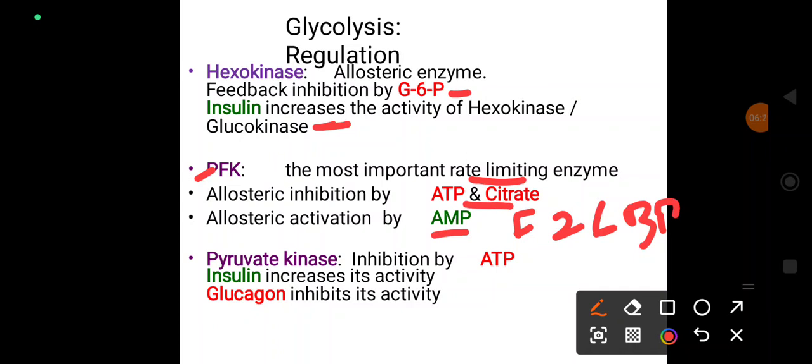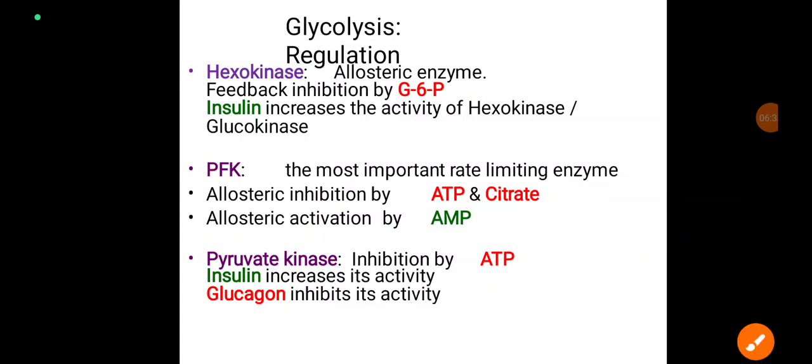The last enzyme is pyruvate kinase. It is inhibited by ATP, insulin increases its activity and glucagon inhibits its activity. So, this is how glycolysis is regulated by three enzymes, hexokinase or glucokinase, phosphofructokinase and pyruvate kinase, and by two hormones, insulin and glucagon. Thank you.